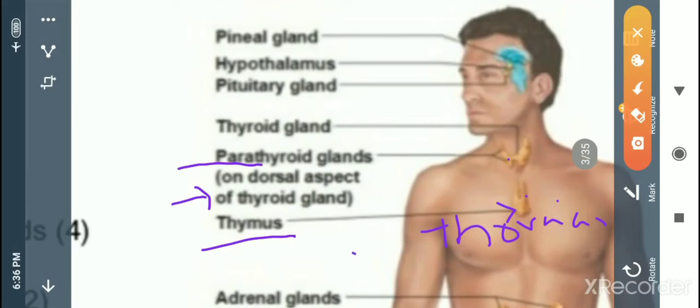So these are the different types of glands. The thymus gland plays a major role in the endocrine system, in the secretion of hormones, and in the development and growth of individuals. At the same time, it also plays another role in the protection of the individual, acting as a body soldier system that prevents the body from the entry of different types of pathogens. So it plays its role in the immune system also.